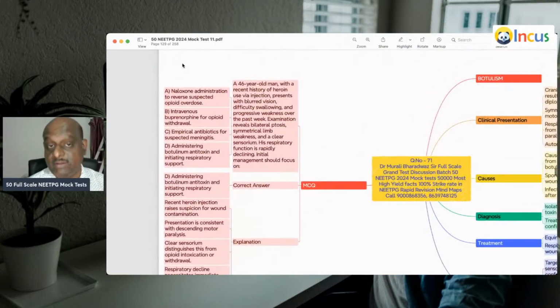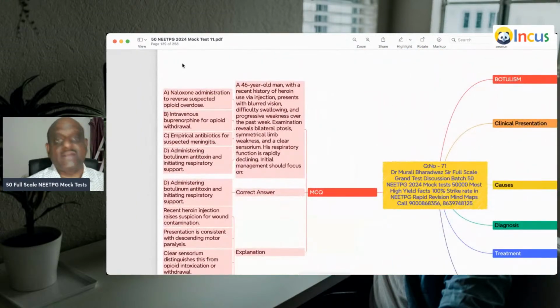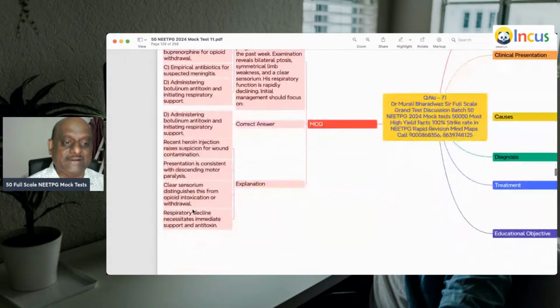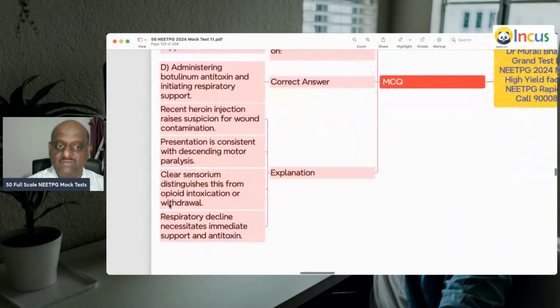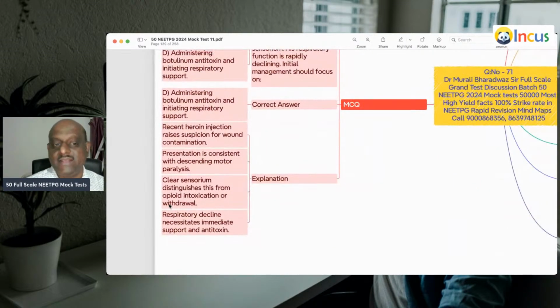46-year-old, recent history of heroin, blurred vision, difficulty swallowing, progressive weakness, bilateral ptosis, symmetrical limb weakness, clear sensorium, that is important. Clear sensorium distinguishes this from opioid intoxication or withdrawal.